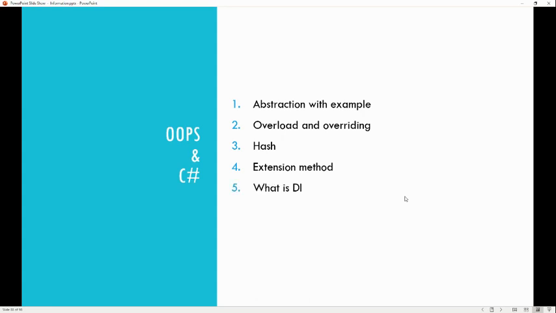The other one is what is DI. DI is basically dependency injection. So you need to explain how we are achieving DI and what DI is. The other one is the factory pattern with a practical example.